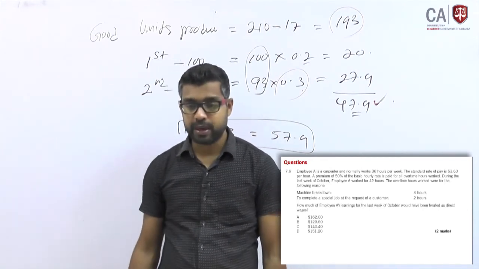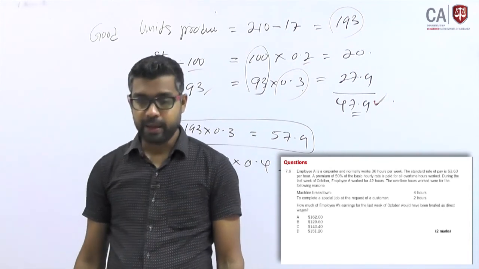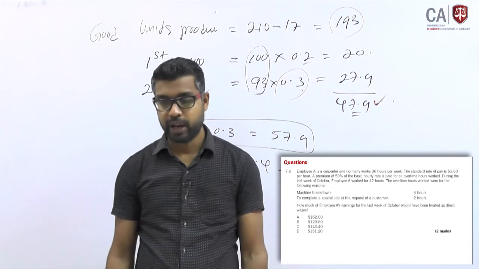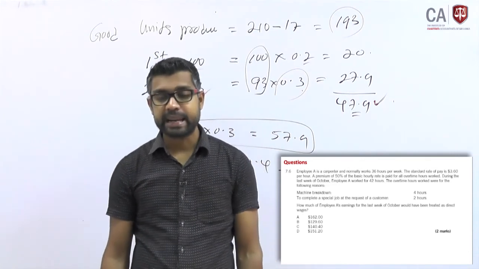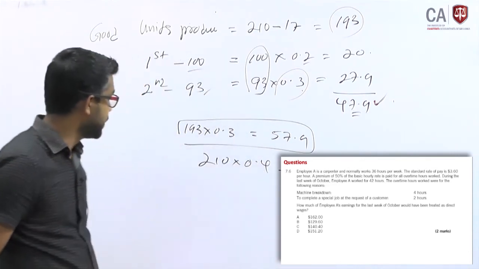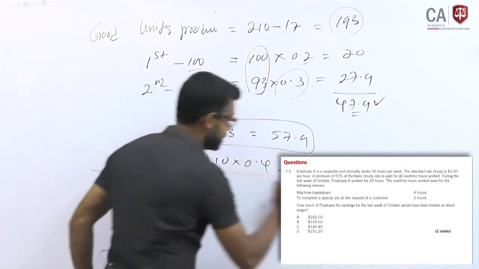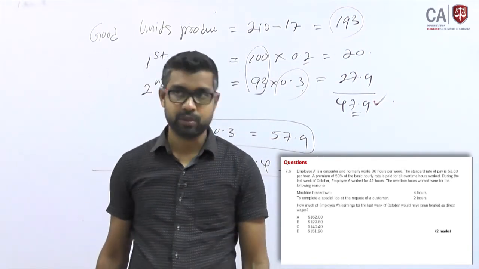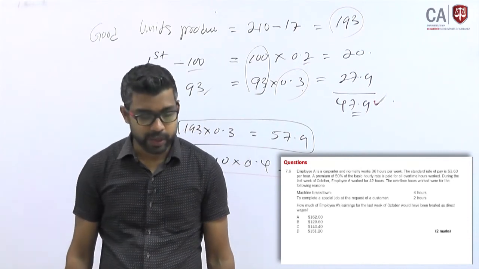How much of employee A's earnings for the last week of October would have been treated as direct wages? Here you need to calculate direct wages. Smart question, I would say. How do you calculate?